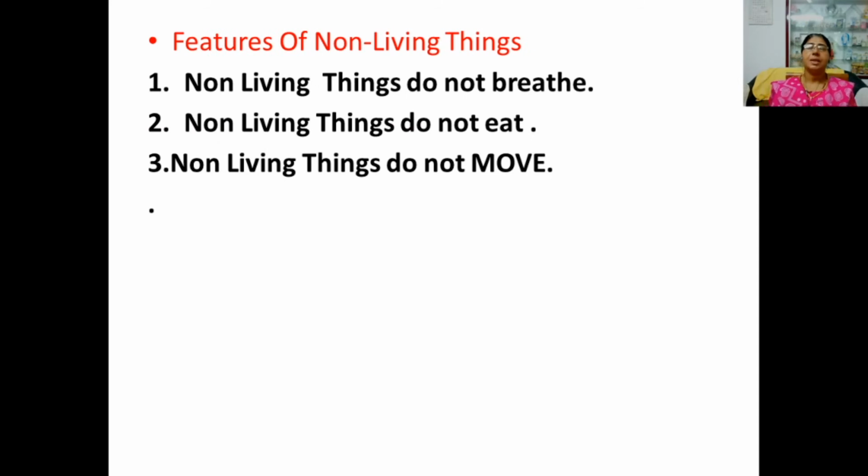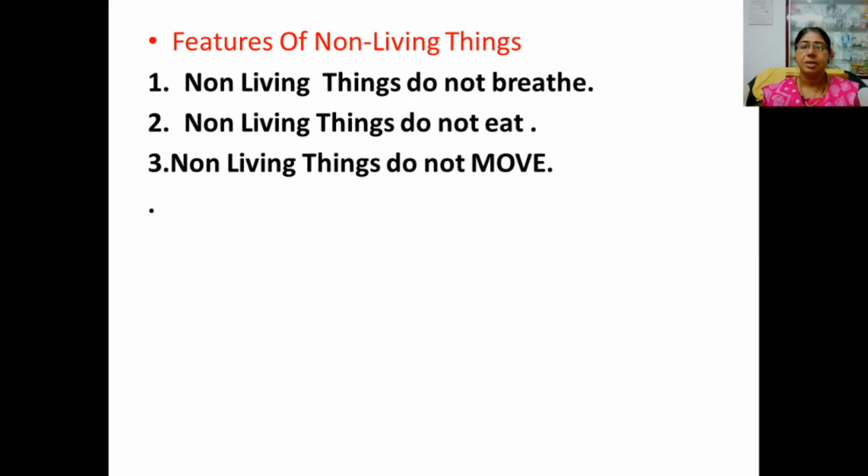Next, what are the important features of non-living things? Just the opposite of the living things features. First one, non-living things do not breathe. They don't want air, don't want food.